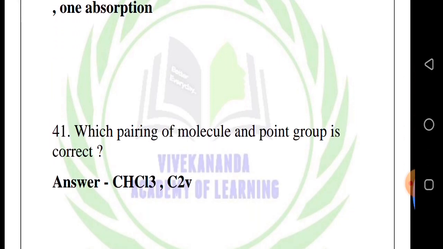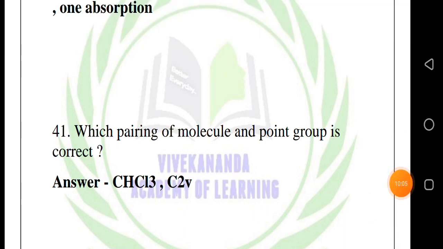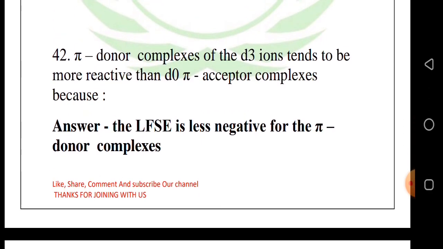41st question, which pairing of molecule and point group is correct? Answer: CHCl3, C3v. 42nd question, pi donor complexes of the d3 ion tend to be more inert than d0 pi donor complexes because.